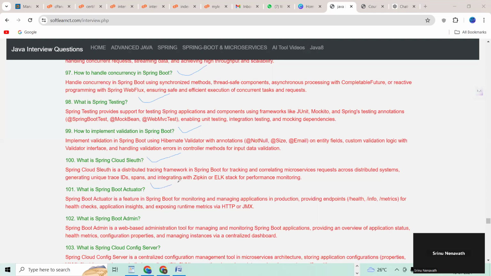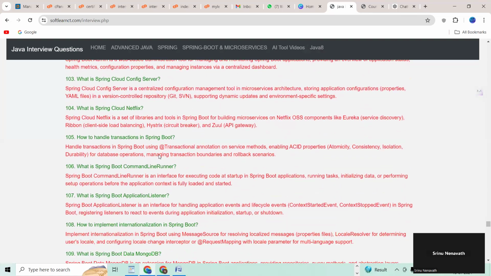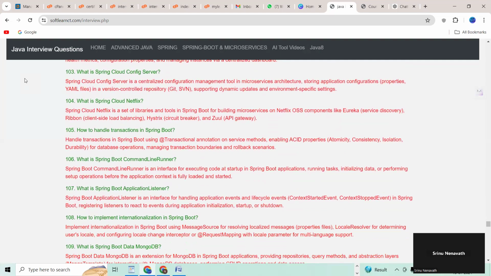101. What is Spring Boot Actuator? 102. What is Spring Boot Admin? 103. What is Spring Cloud Config Server? What is Spring Cloud Netflix? How to handle transaction in Spring Boot.